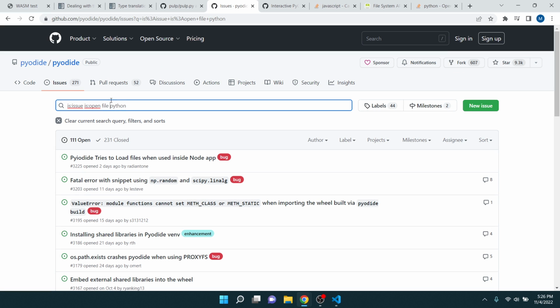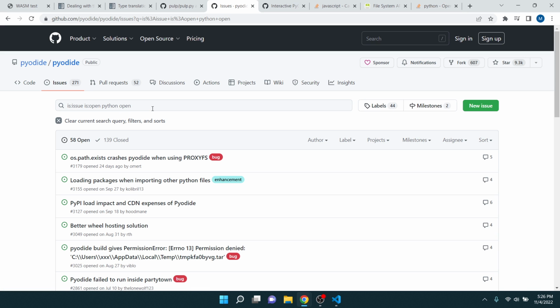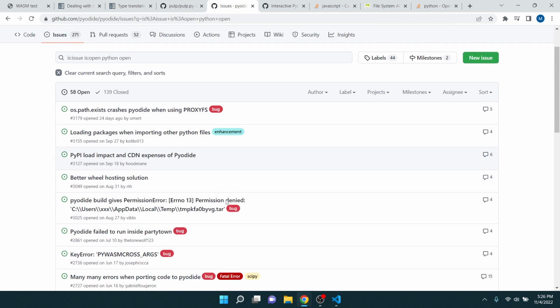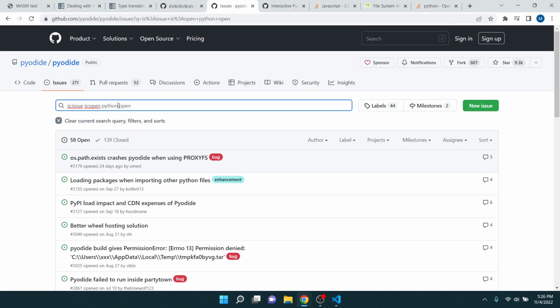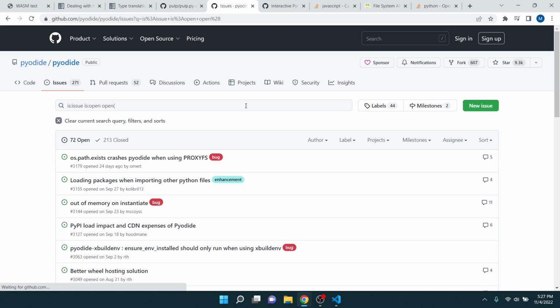So what can we search that's good here? Python open. Let me try searching just open with a parenthesis.